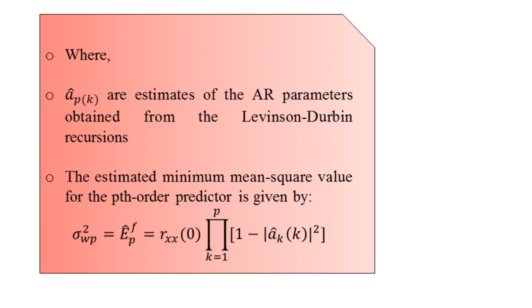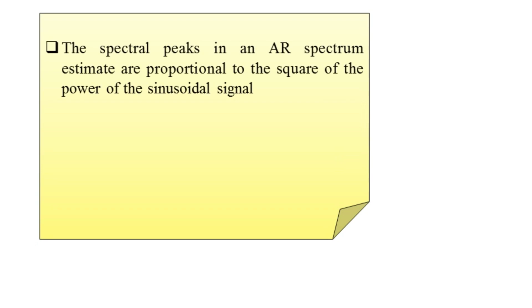Here we can have an example that better illustrates the frequency resolution capabilities of this estimator. While estimating the power spectrum of sinusoidal signals via the current AR model, the spectral peaks in the AR spectrum estimate are proportional to the square of the power of the sinusoidal signal, and on the other hand, the area under the peak in the power density spectrum is linearly proportional to the power of the sinusoid.